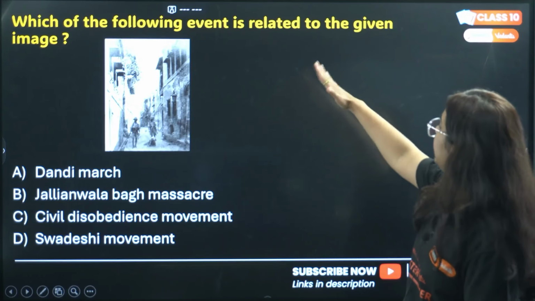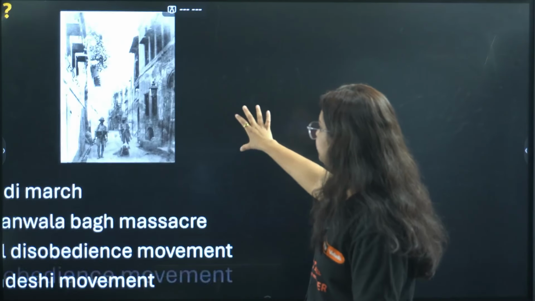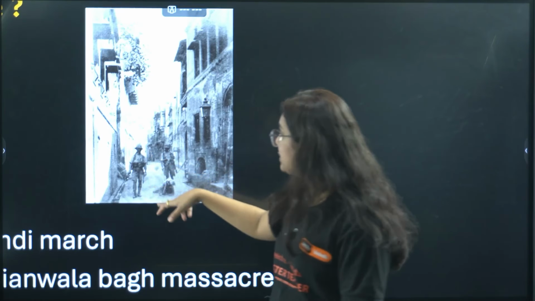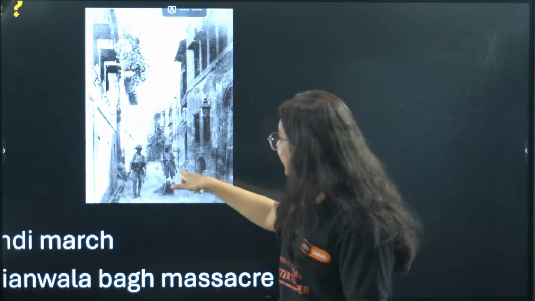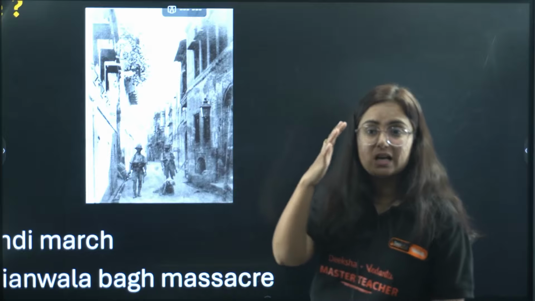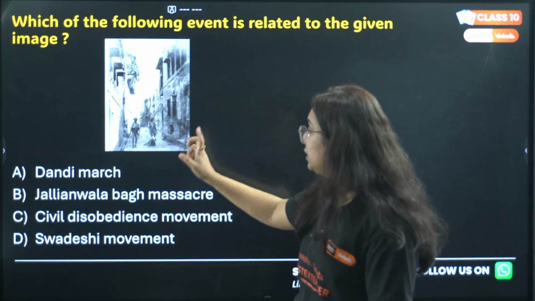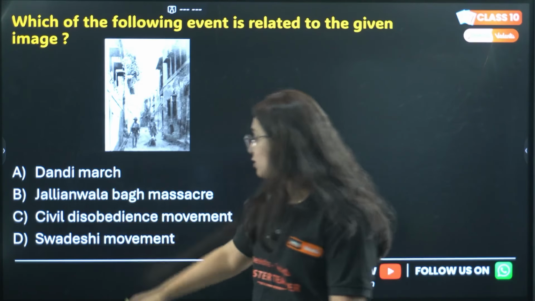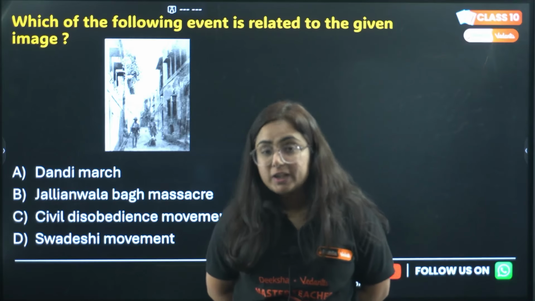Which of the following events is related to the given image? Now see this image. There are certain British officers, police officers particularly, who are asking the people to crawl and walk on the streets. Now see, this was a condition of which event? Option A, Dandi March. Option B, Jallianwala Bagh massacre. Option C, civil disobedience movement. Or D, Swadeshi movement. Right? So think about it.